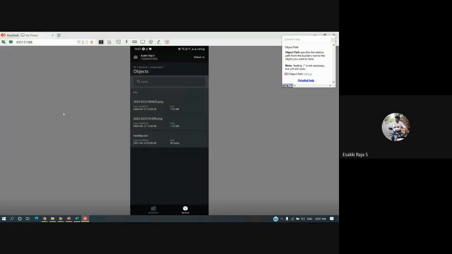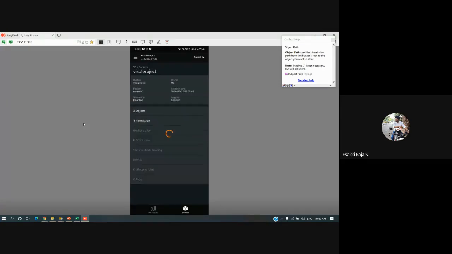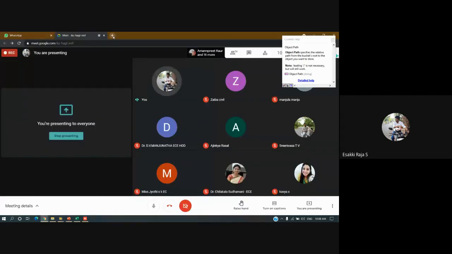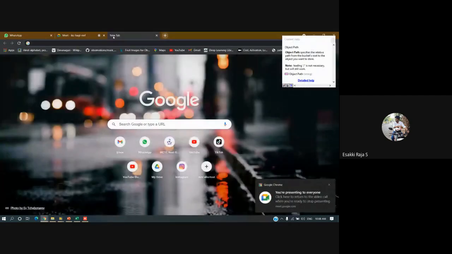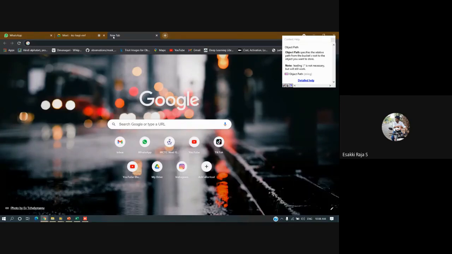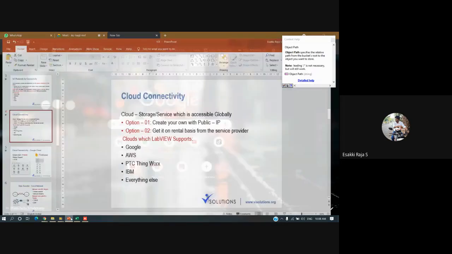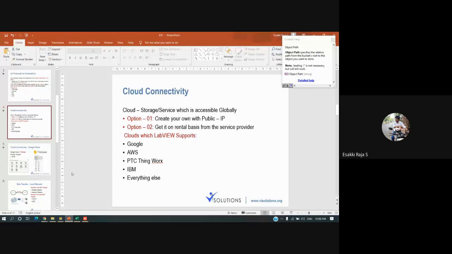Okay, so yes, I think I made some setting change, like I have disabled viewing the file, and that is the reason we can't see it. But if you change the setting, we can see the file in the lab as well as on mobile. If you have not changed it, again we have to re-upload the file, and only then can we see it. We just need to disable the setting. Okay, so that's it about pushing the data into the cloud.